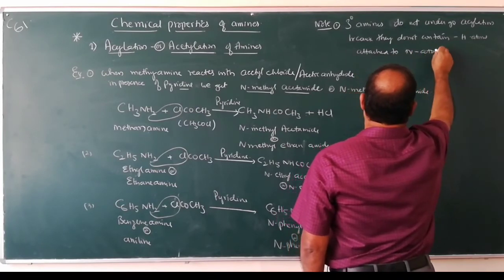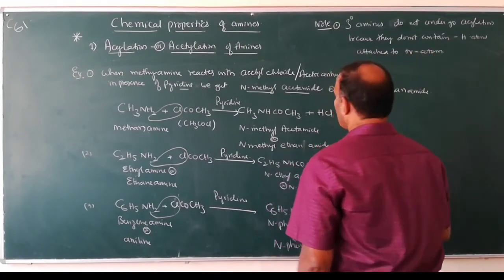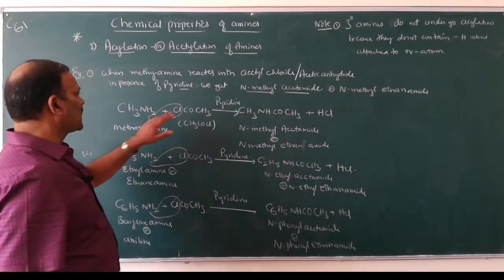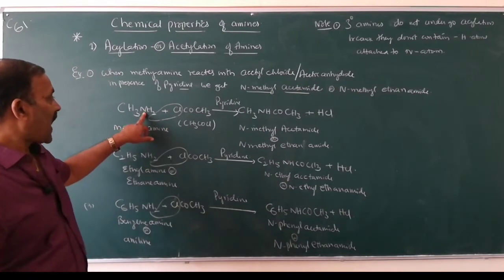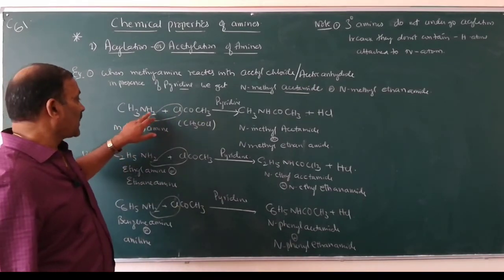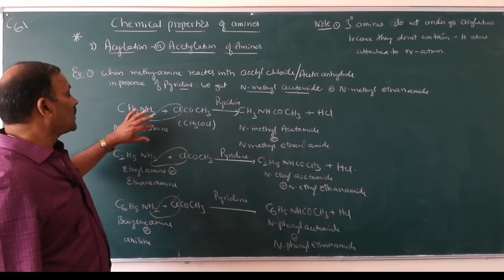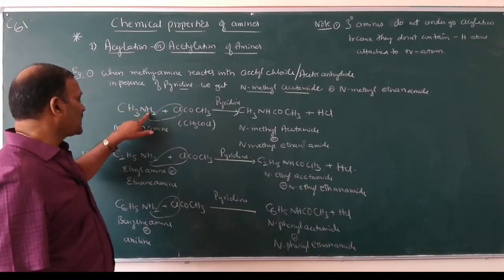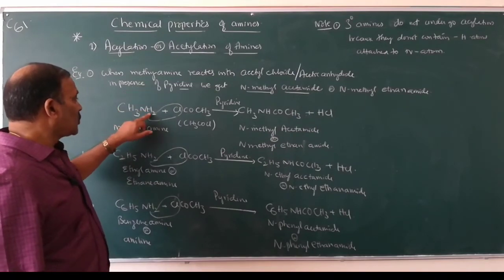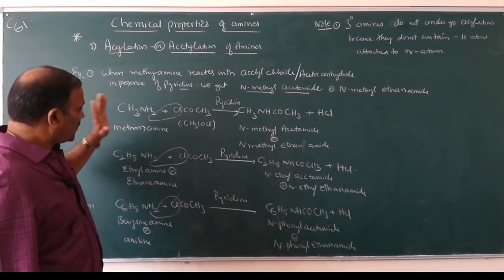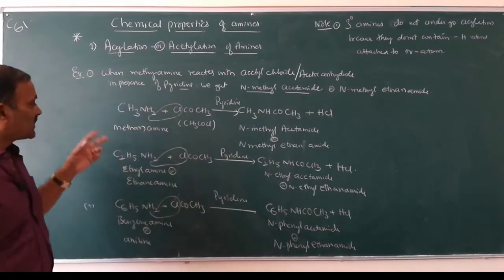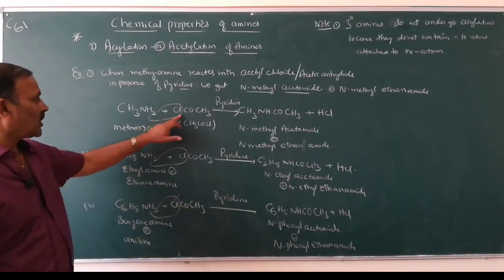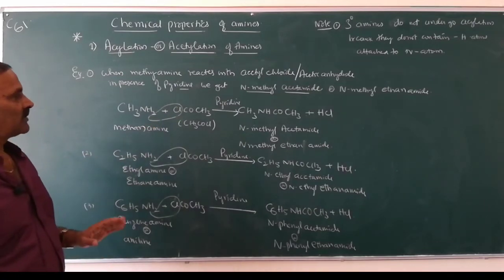Only when the nitrogen atom has hydrogen atoms does acetylation happen. For the N atom to get a COCH3 group, there must be one H, or two H. At least they should contain 1H. 1H is present in secondary amines, 2H are present in primary amines. Since tertiary amine does not contain any hydrogen atoms, they do not undergo acetylation.